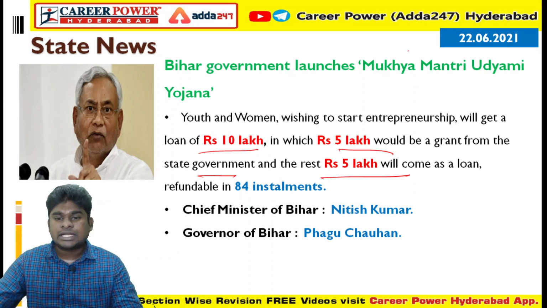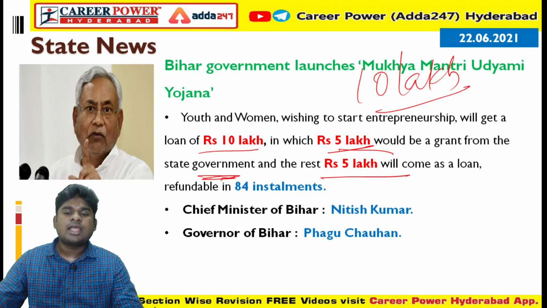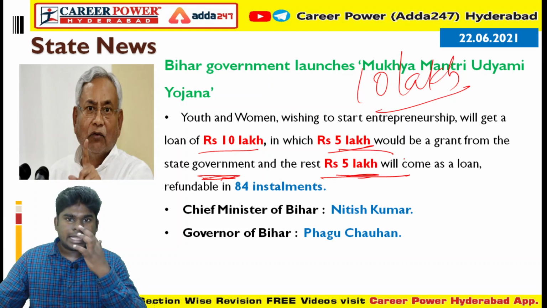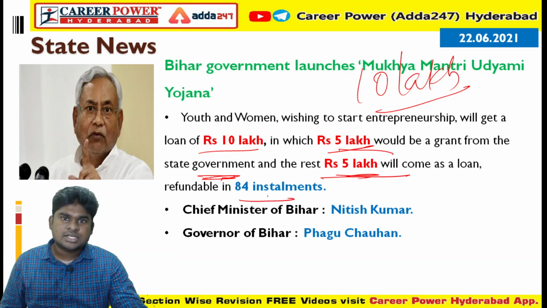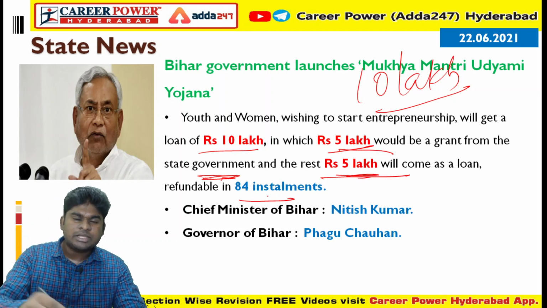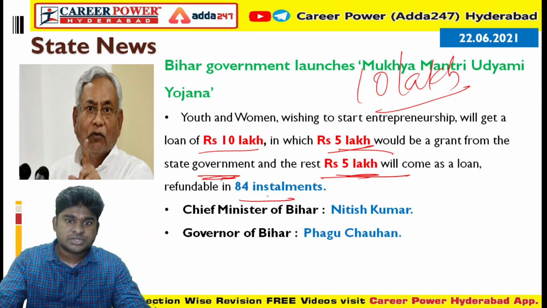So total they are giving 10 lakh rupees. In this 10 lakh rupees, 5 lakh you will get from state government, and 5 lakh as a bank loan, and this will be refunded in 84 installments.